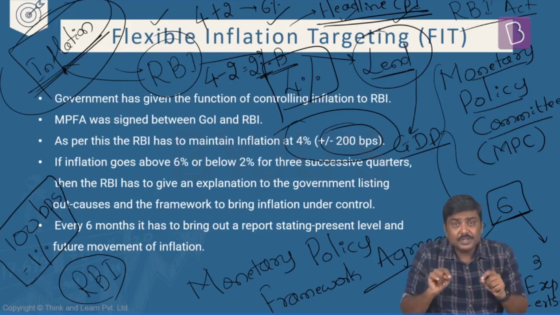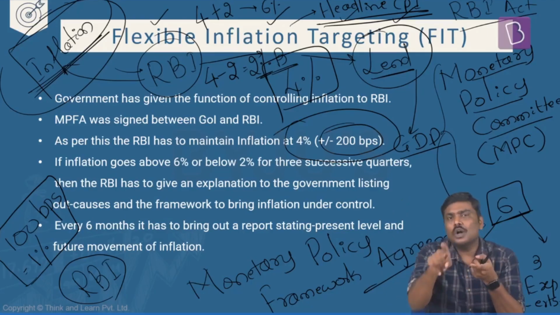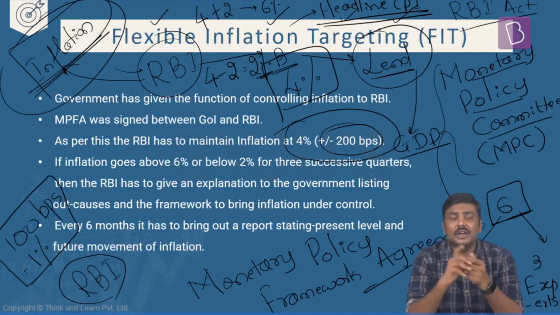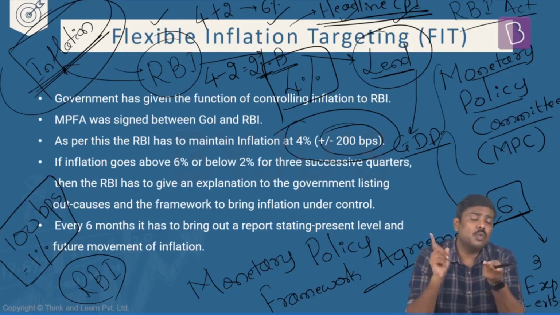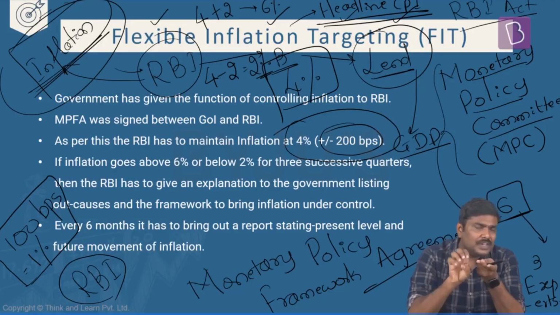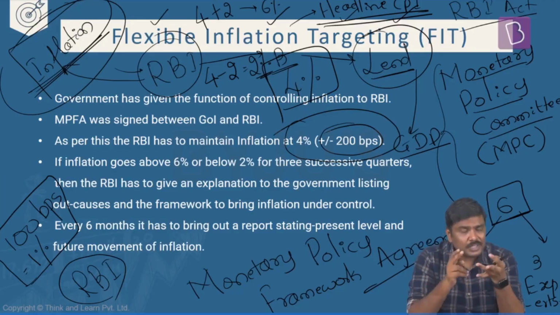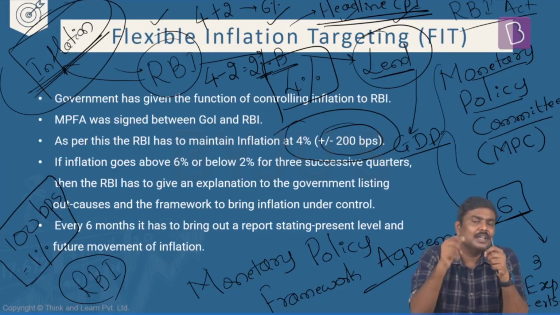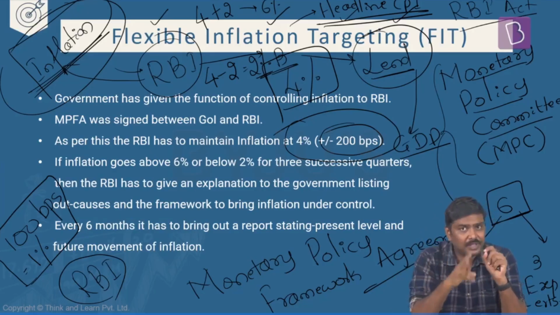And in the written explanation, RBI has to explain what the causes are, why the inflation is behaving like this. Within what time period RBI will bring the inflation under control? And what measures will be taken by RBI to bring the inflation under control? Three points.